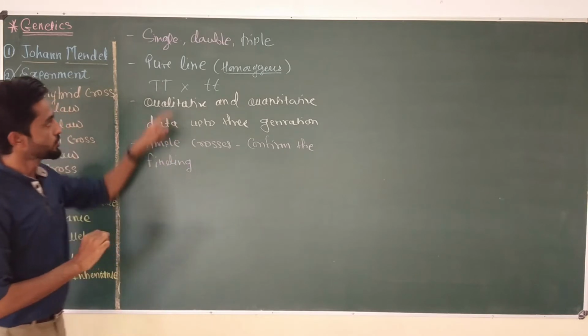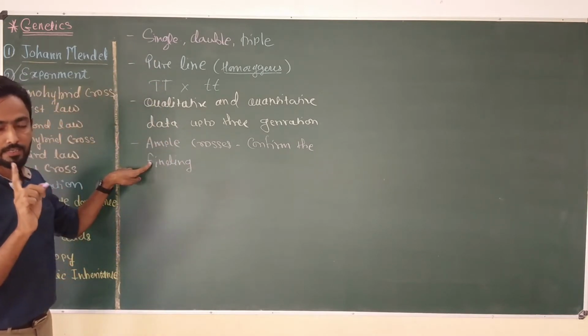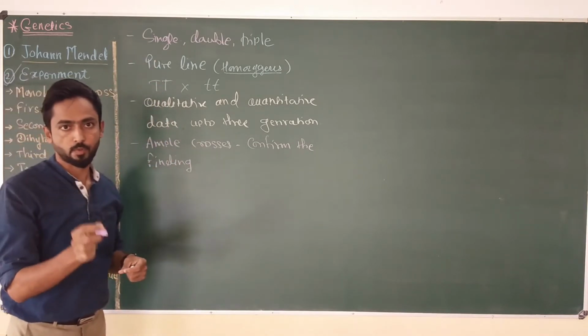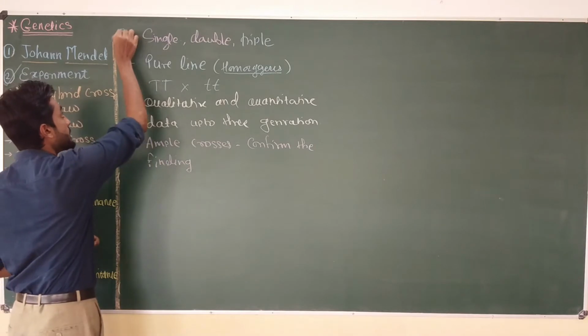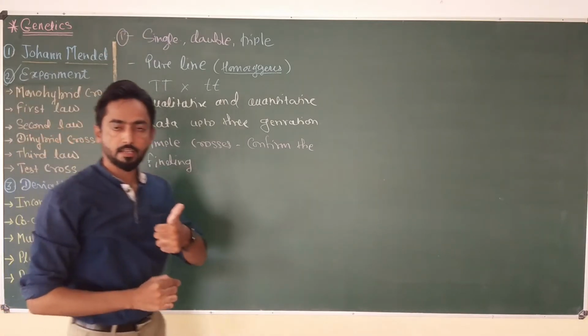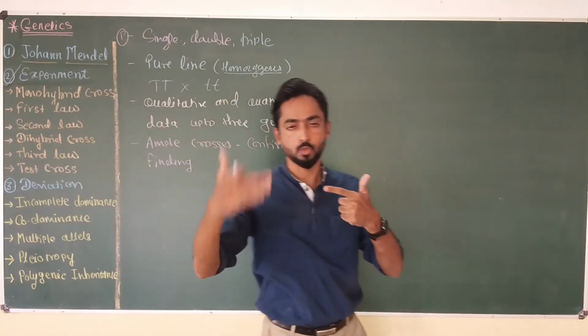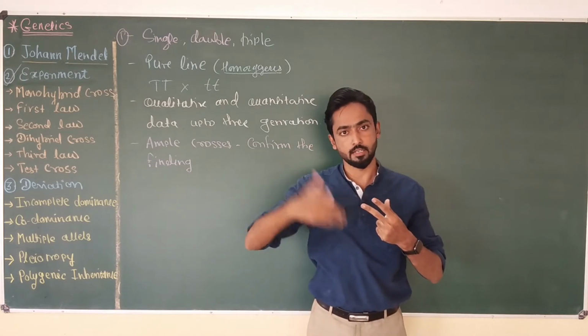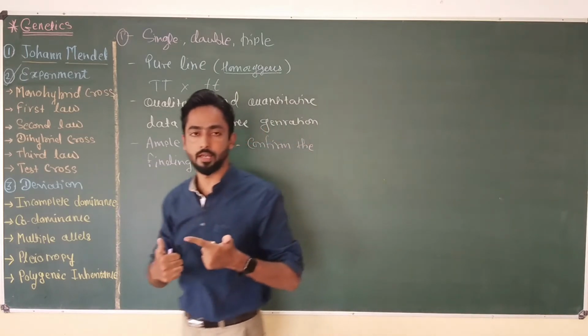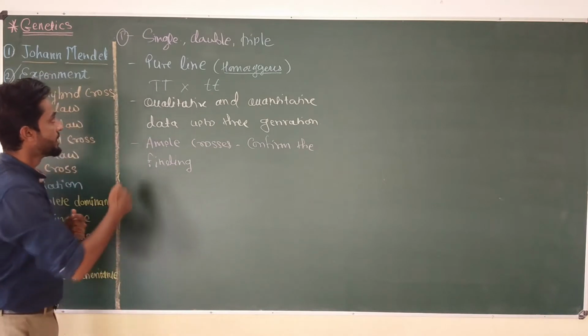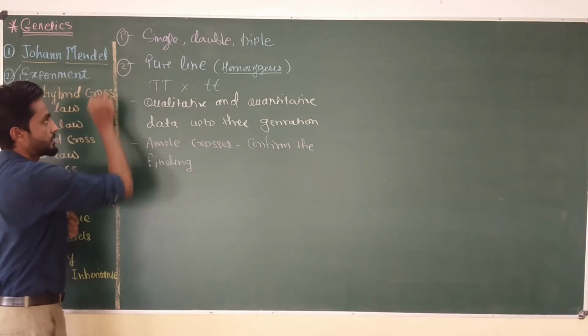Okay, and due to these 4 things, Mendel got success in his hybridization experiment. Number 1, initially he started with a single character, then he moved to 2 and then 3 characters at a time, which we call monohybrid, dihybrid and trihybrid cross. Then he always started with a pure line.